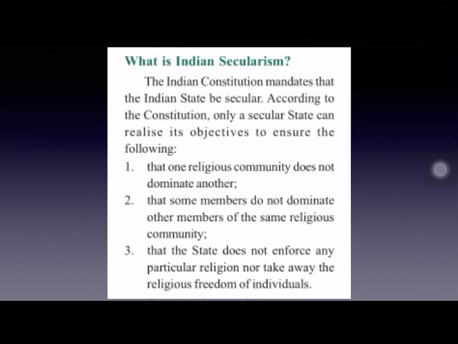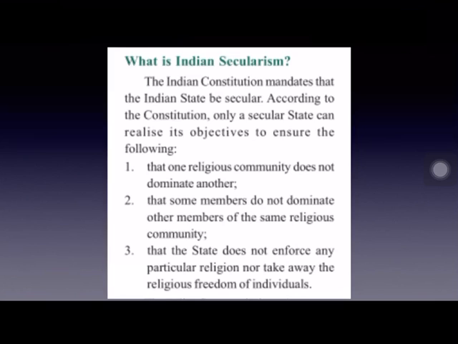Now, what is Indian secularism? As you know, according to the Indian Constitution, India is declared as a secular state. Secular state means the government treats all the religions equally. No discrimination is shown towards any religious community on the basis of religion. All are equal before government. All are equal before law. No special treatment or special status is given to any particular religion. This is called a secular state. And according to the Indian Constitution, India is declared as a secular state.